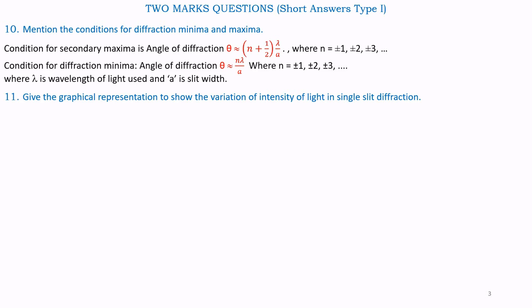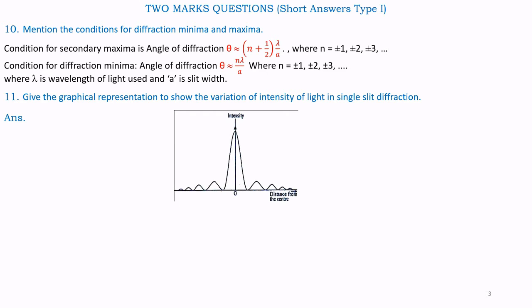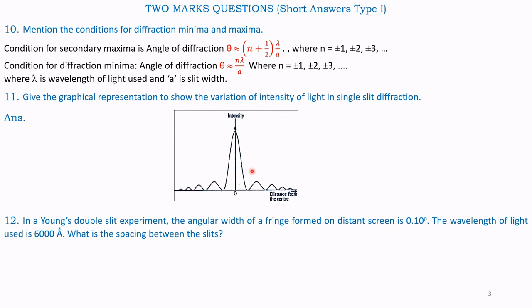Give the graphical representation to show the variation of intensity of light in single slit diffraction. Answer. So the graph on the screen is the variation of intensity with respect to distance from the center. Intensity is on the y-axis. See, this is intensity and this is the distance from the center. This is the graphical representation.